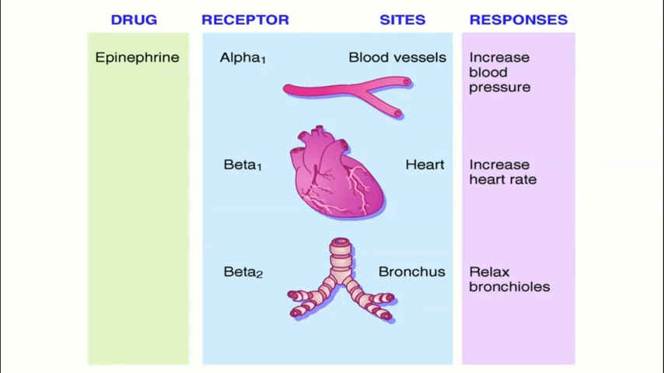Returning to the chemical factors controlling airway radius, the primary chemical factors are hormones. For example, the hormone epinephrine stimulates the smooth muscle of the bronchioles to relax, and that causes the bronchioles to dilate.